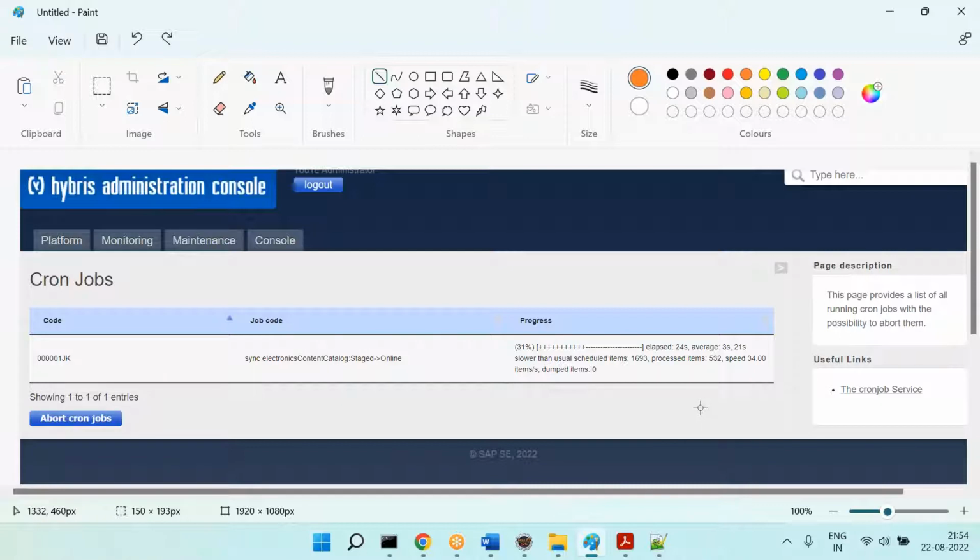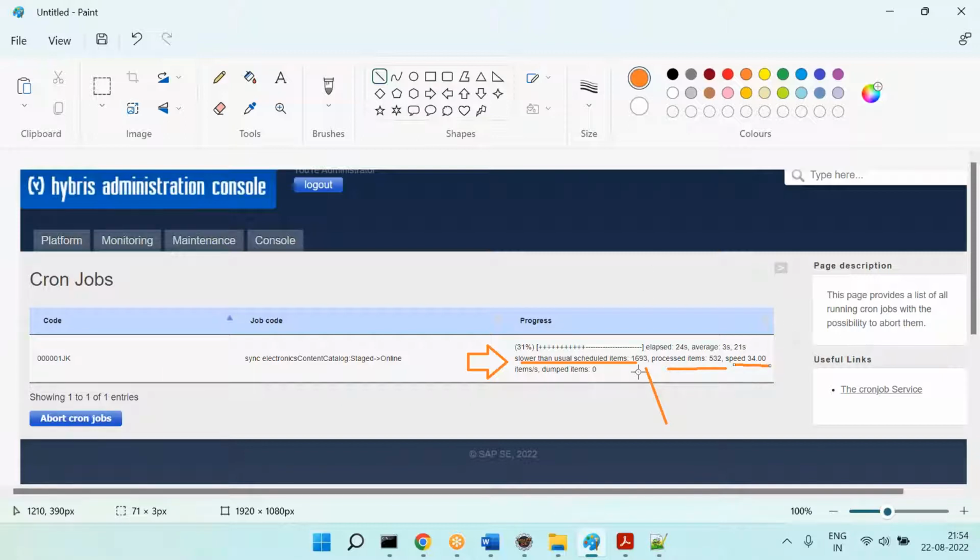Now what the job is doing, it is telling whether it is running as per expectation. By looking at this message, tell me, is it running with the same speed expected or is it running very slow? Okay, so you can see the message here. It is running slow. And it shows how many items are processed, how many items are in the queue for processing, and what the speed is. Speed is 34, so that means 34 items per second it is processing.